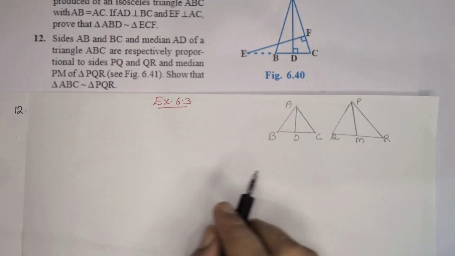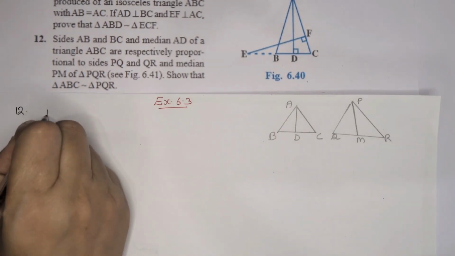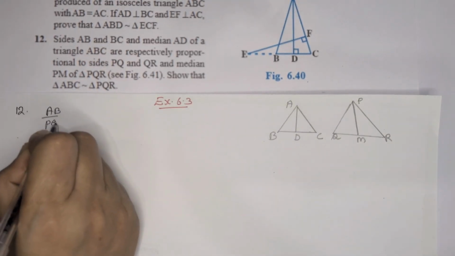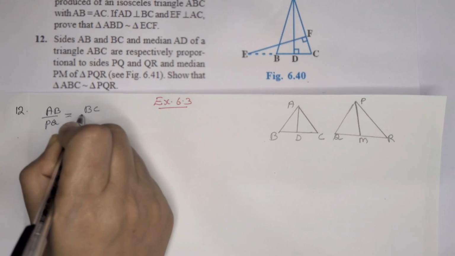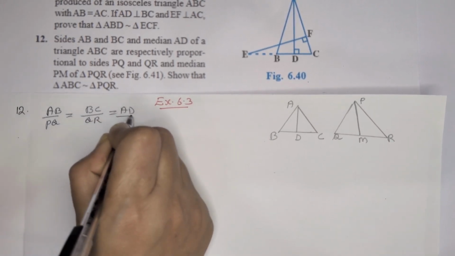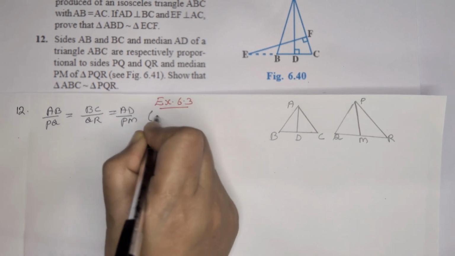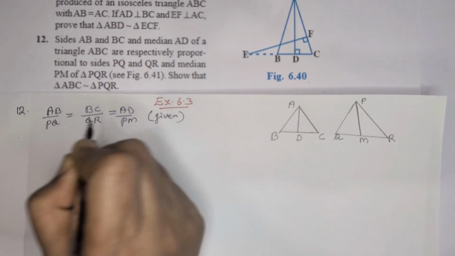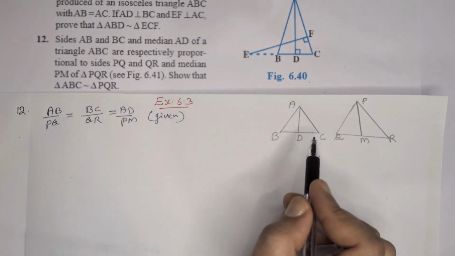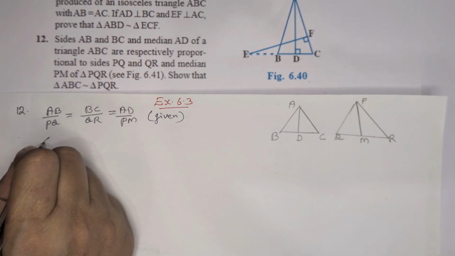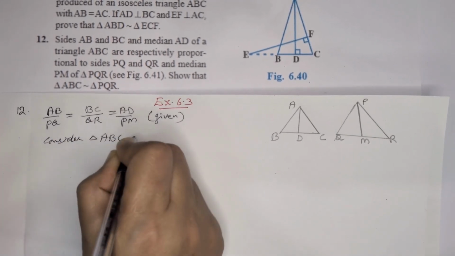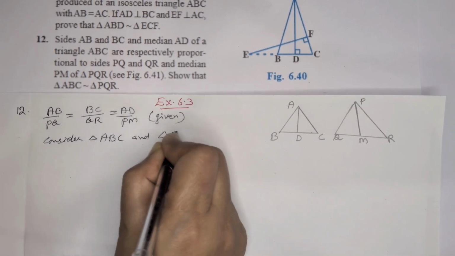So we can write the given terms: AB proportional to PQ, and BC proportional to QR, again AD proportional to PM. That's given. And we have to prove triangle ABC similar to triangle PQR. So consider triangle ABC and triangle PQR.